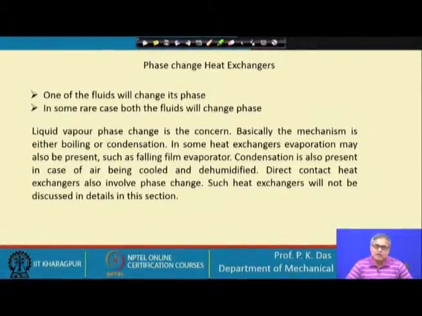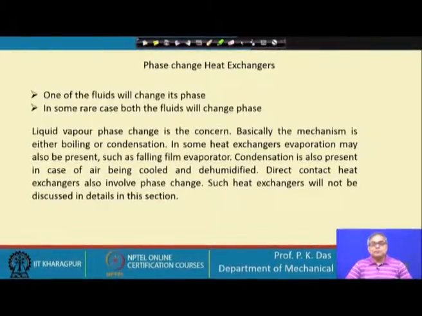So, this cooling and dehumidifying coil of the air conditioner is also taking part in condensation, but those kinds of heat exchangers we will not discuss here.